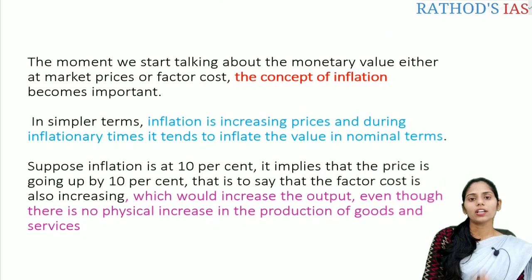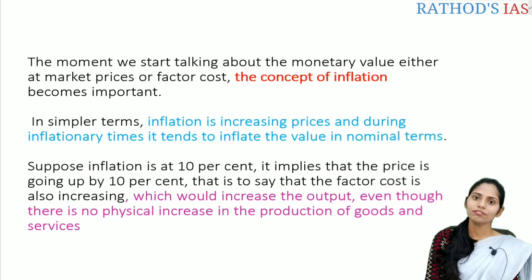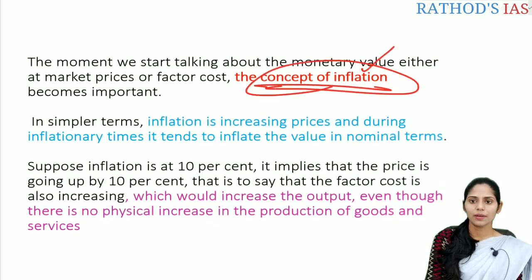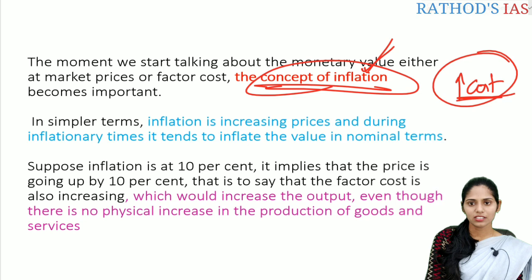Whenever we are talking about the monetary value of goods or services at market price or factor cost, we have to think about one important concept. This is the concept of inflation. So what is inflation? In very simple terms, inflation is a rise in the prices.